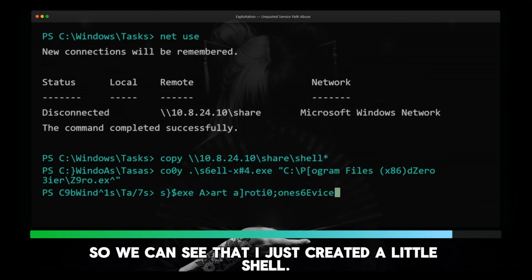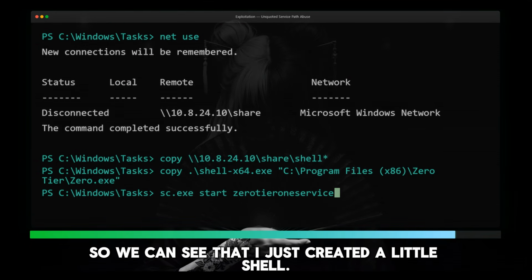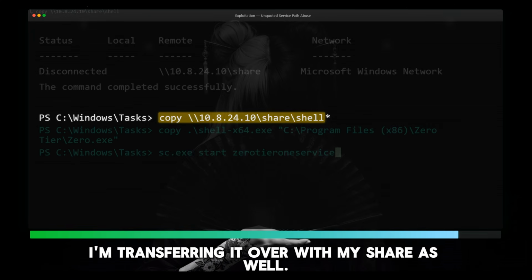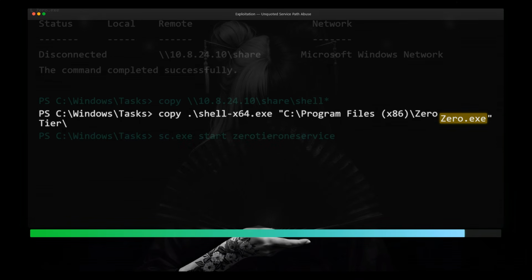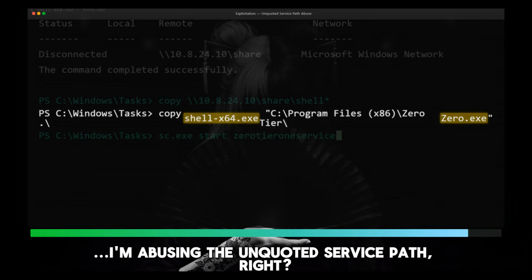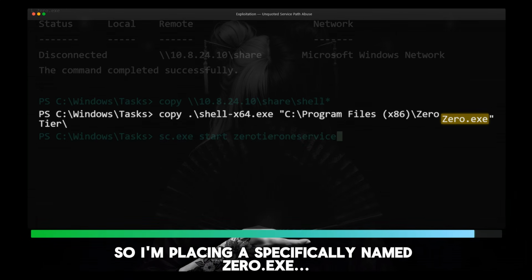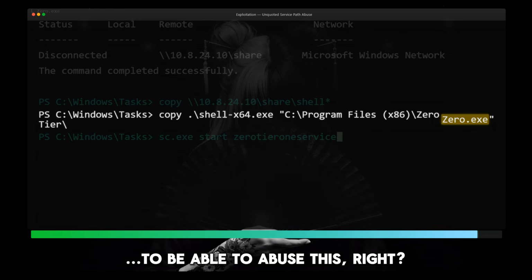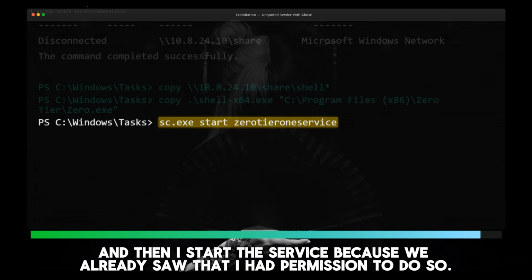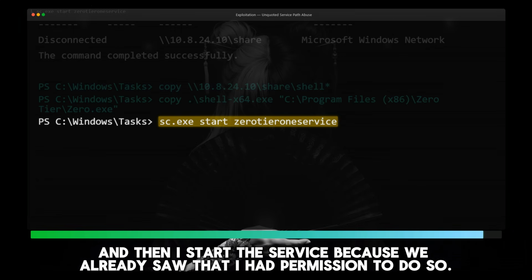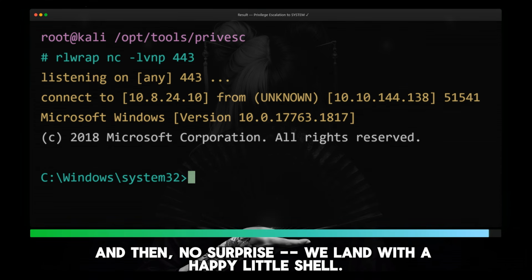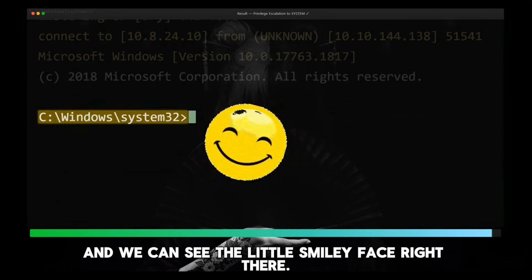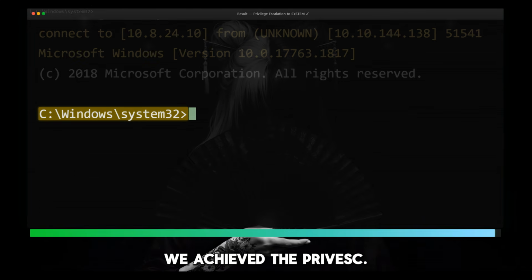So we can see that I just created a little shell. I'm transferring it over with my share as well, and I'm calling it 0.exe. In this particular scenario, I'm using the unquoted service path, right? So I'm placing a specifically called 0.exe to be able to use this. And then I start the service because we already saw that I had permission to do so, start and stop, okay? And then, no surprise, we land a happy little shell, and we can see the little smiley face right there. We are happy we achieved the privesc, and yeah, that's it.